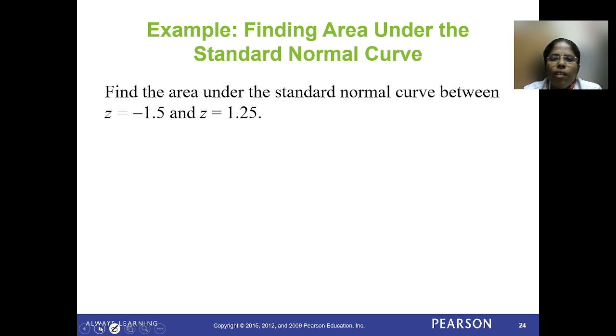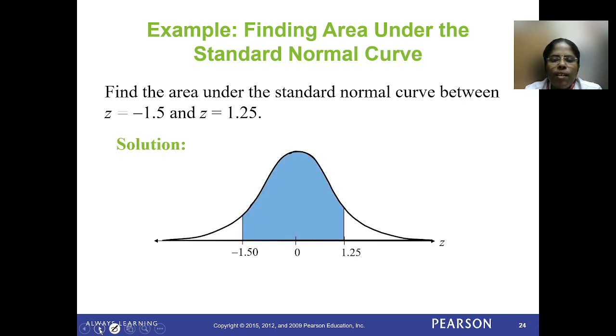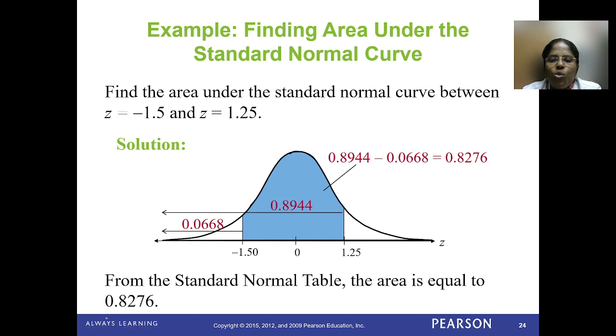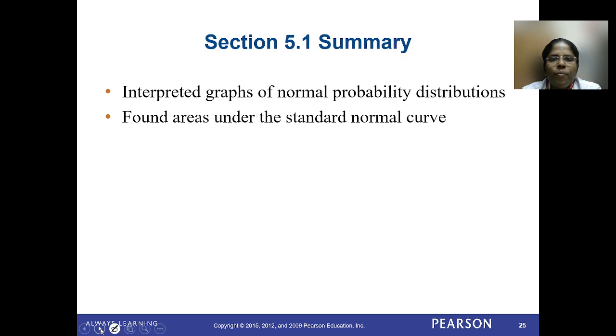How to find the area under the standard normal curve between minus 1.5 and 1.25? First of all, we need to find the area to the left of 1.25 from the table, then the area to the left of minus 1.50 from the table, and subtract these two values to get the area between these two z scores. That value comes as 0.8276.